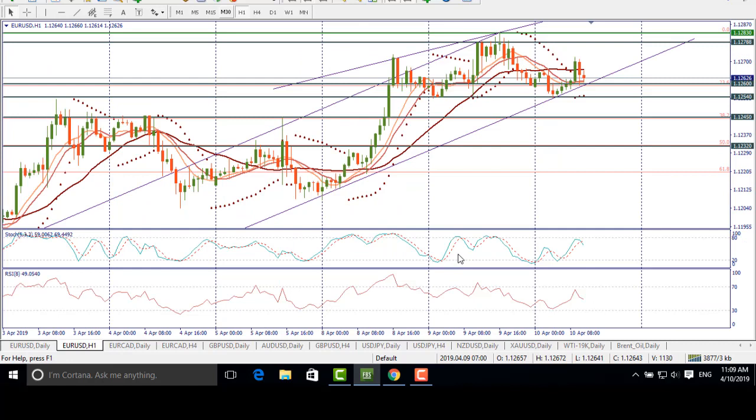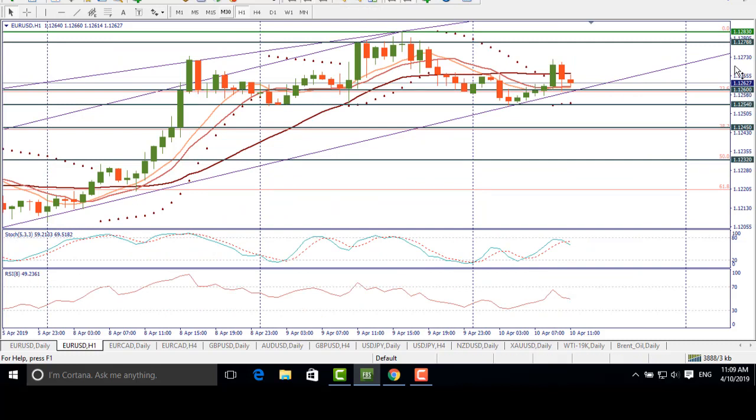What about the 1 hour chart? On the 1 hour chart, we see that the pair has tested the important level at 112.60 and managed to recover a little bit. This level is important because it lies at 23.6 FIBA level. Moreover, we have 9 and 12 periods moving averages near 112.60, and also the trend line lies at this level. So the support is anticipated to be really strong.